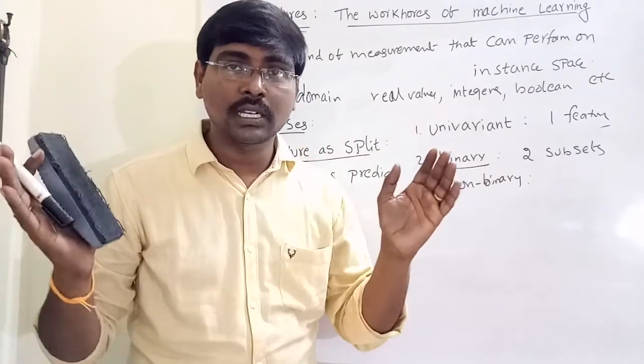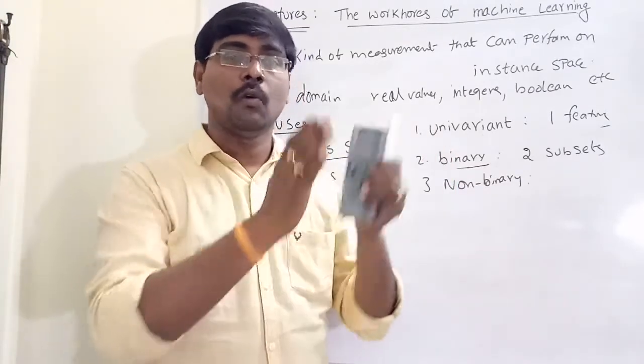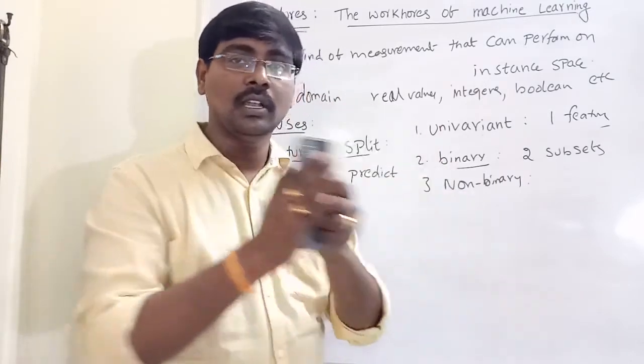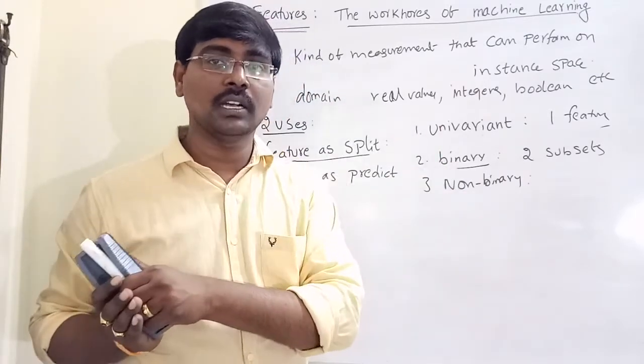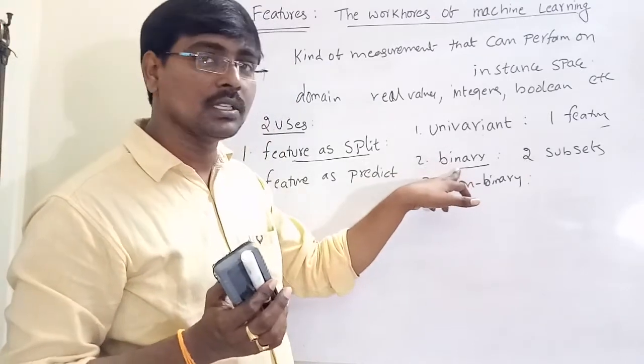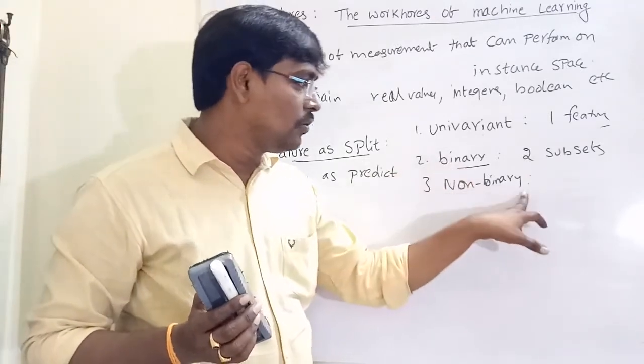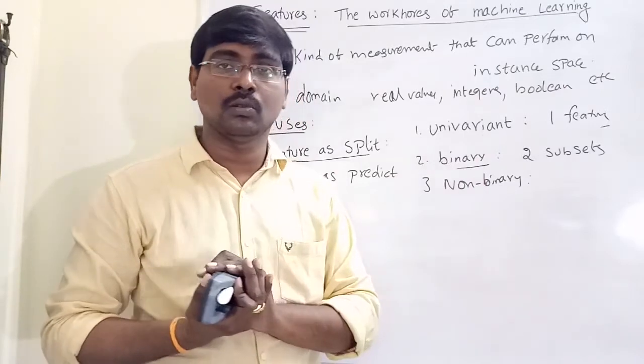So the total instance space is divided into two parts. One part satisfies the condition, another part does not. Only two possible ways. So generally we are moving to non-binary split also.